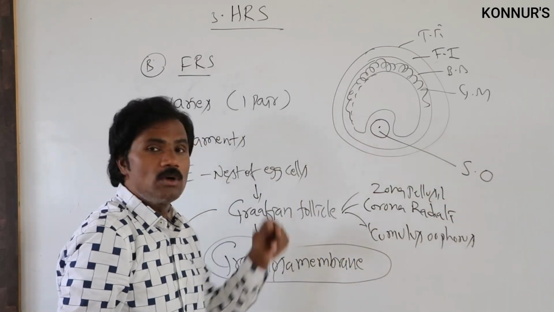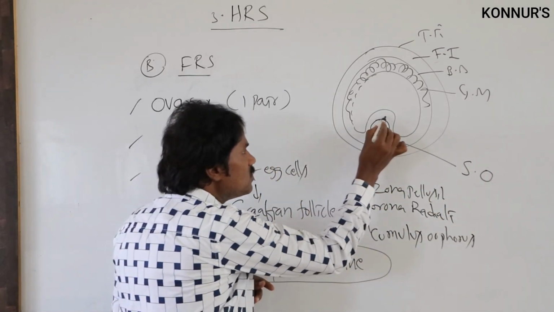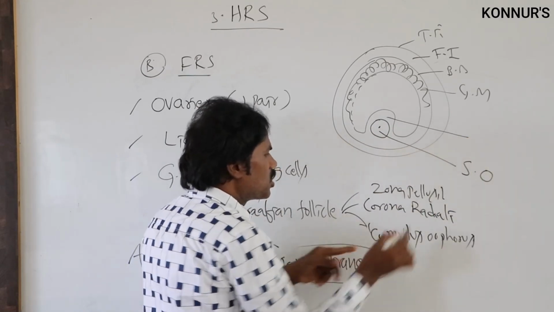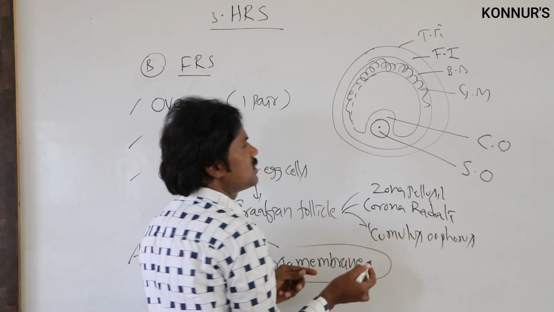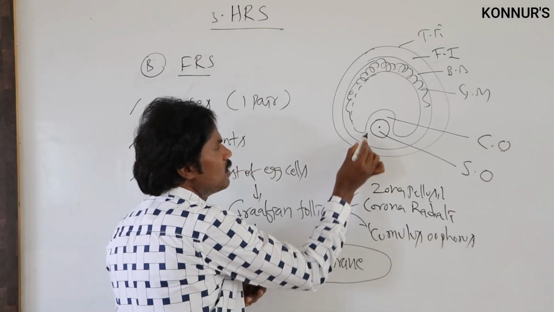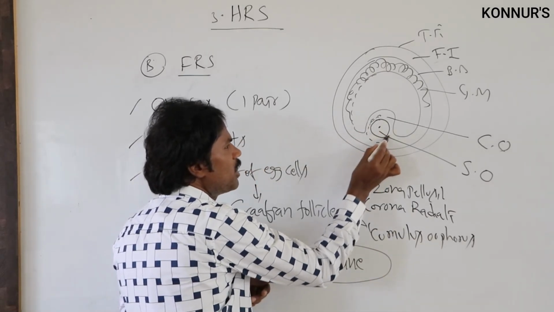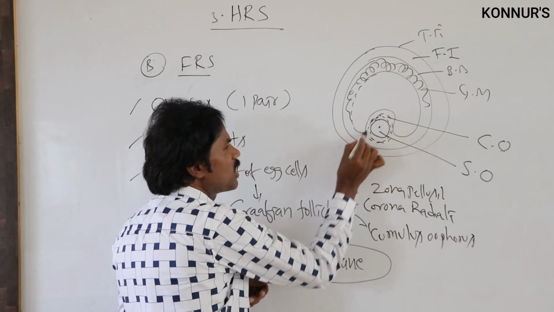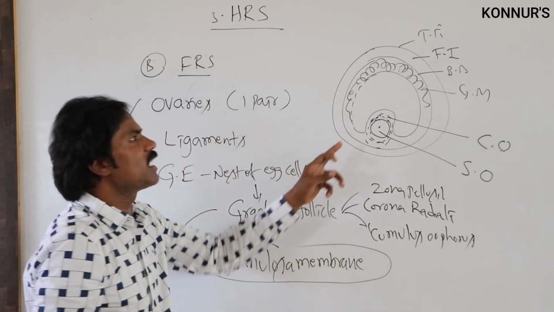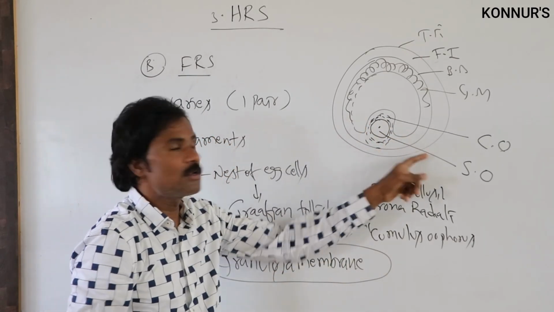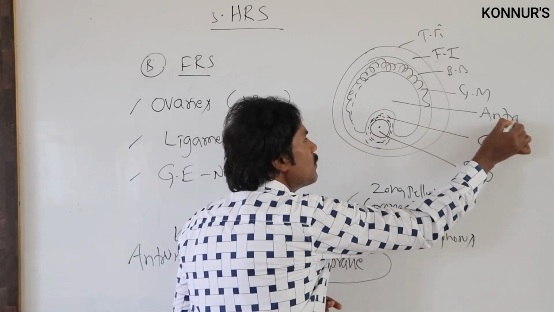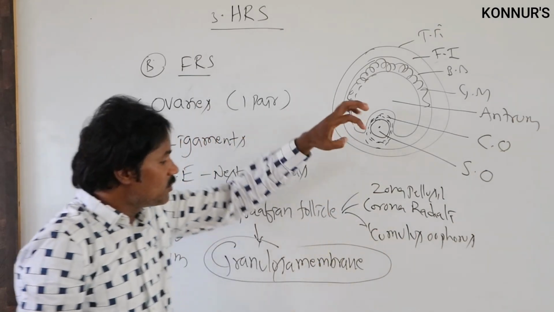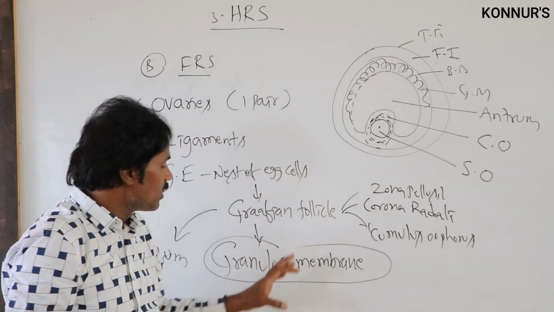This is the cumulus oophorus. Here the corona radiata and zona pellucida surround the secondary oocyte. This is the follicular antrum. This is the matured Graafian follicle.